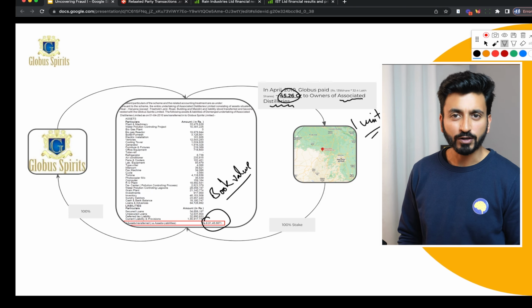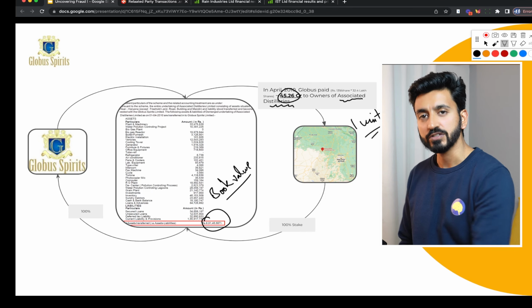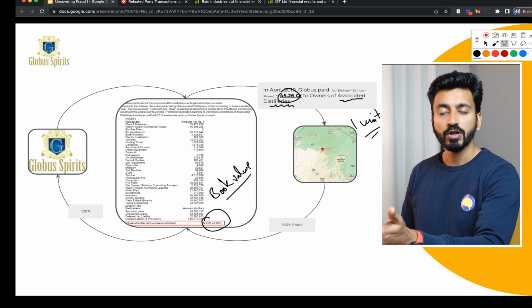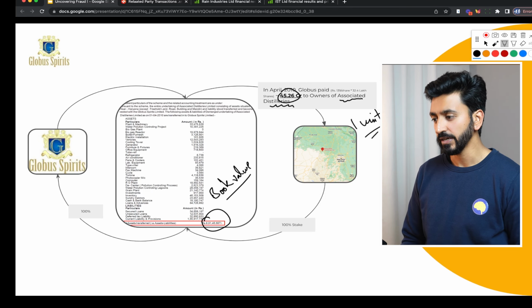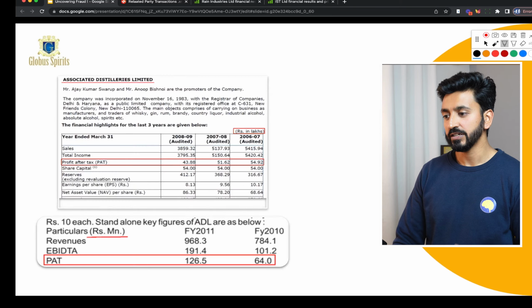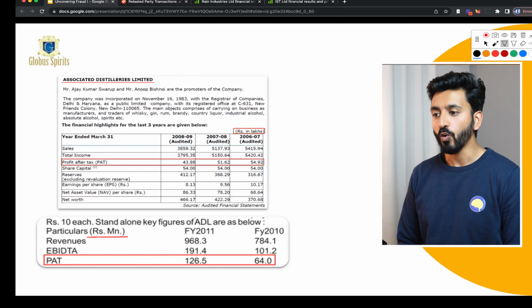So it's not very uncommon that a company that is acquiring another company or a manufacturing unit would pay a multiple on the book value or pay a multiple of the earnings, right? Again, plot twist, it turns out that Associated Distilleries is actually a company owned by the promoters themselves.